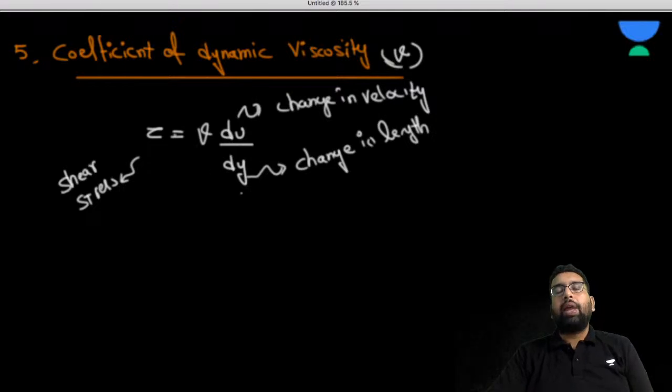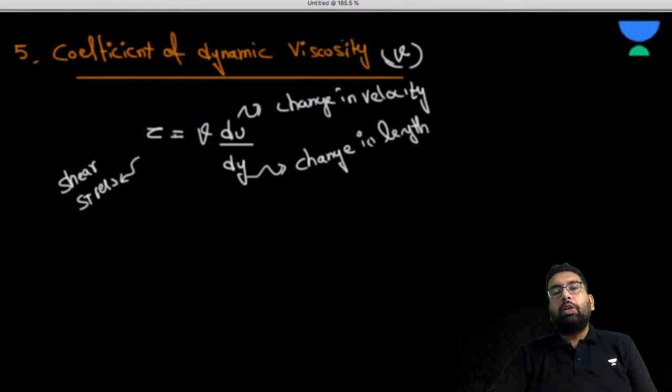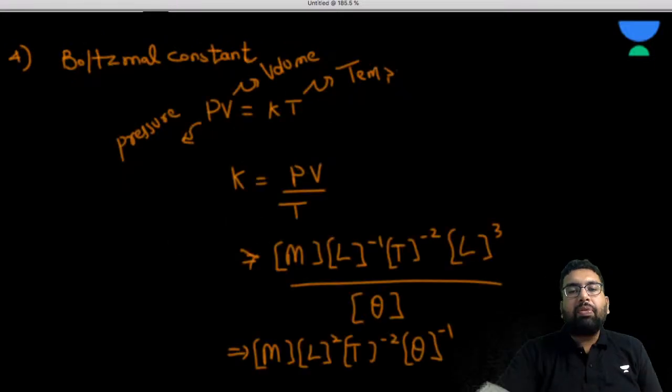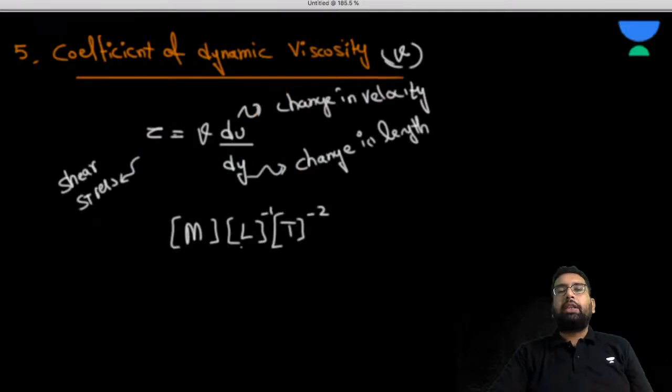So from here we can write the dimension of it. The shear stress is force upon area, just like pressure, so ML minus 1 T minus 2. We just have done it. Stress and pressure are dimensionally the same thing.